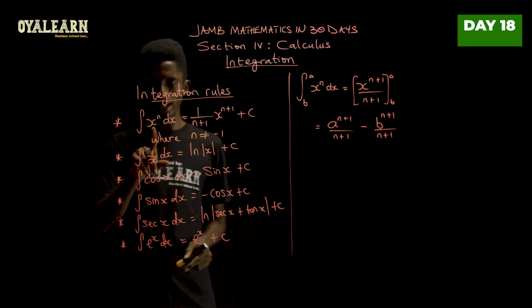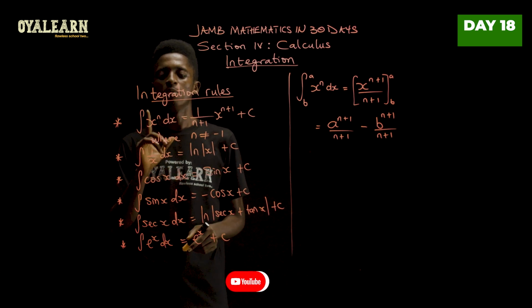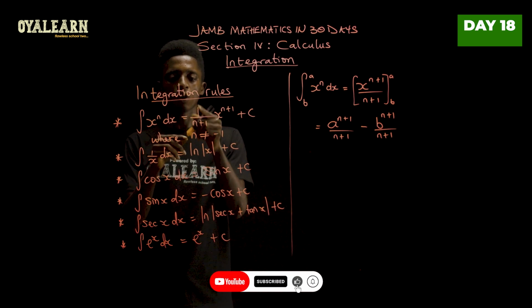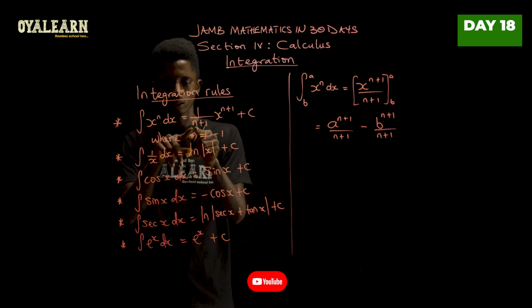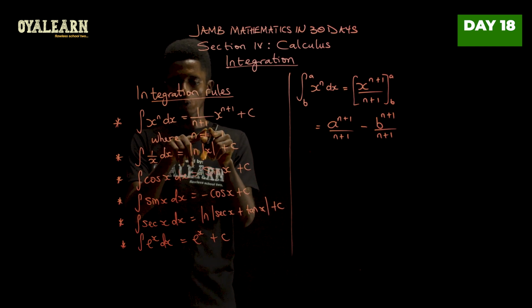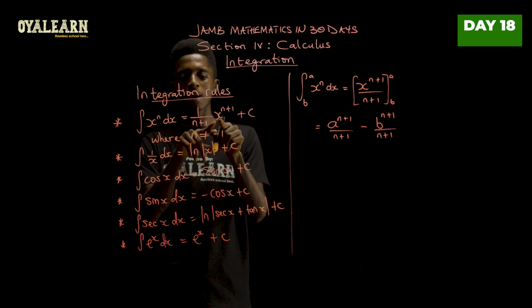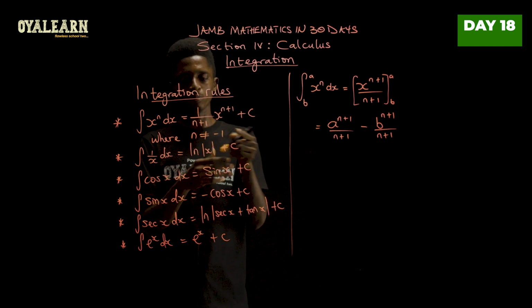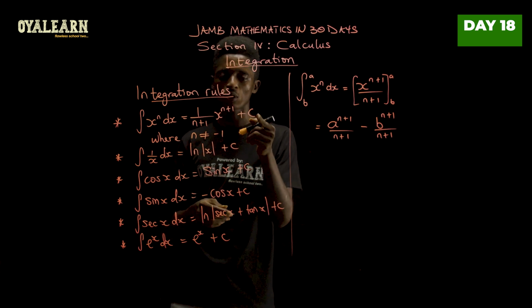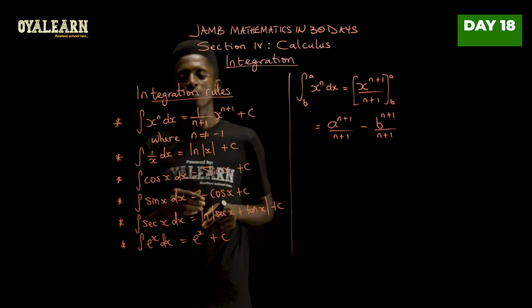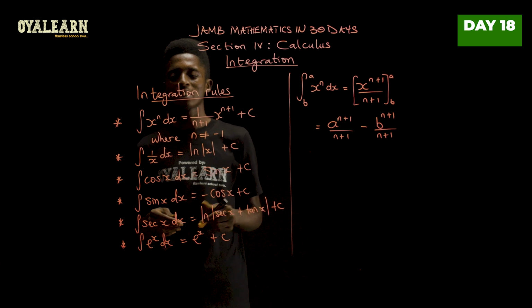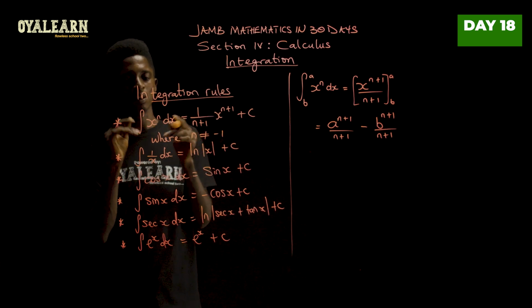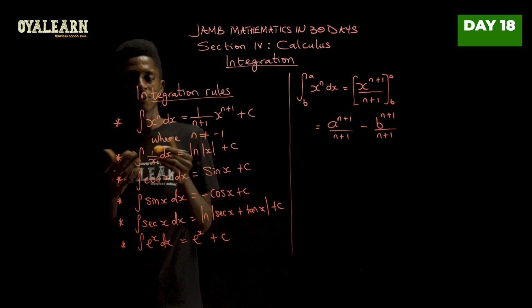So if this were x squared, for example, what we're going to get would be 1 over, remember x squared, so 2 plus 1, that will give us 3, multiplied by x raised to power 2 plus 1, which will become 3 as well. So we'll have x cubed over 3 plus constant c. So we always introduce this constant whenever you're asked to integrate without giving the limit of x.